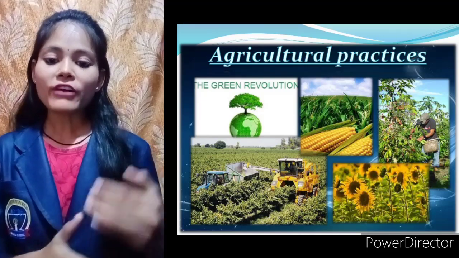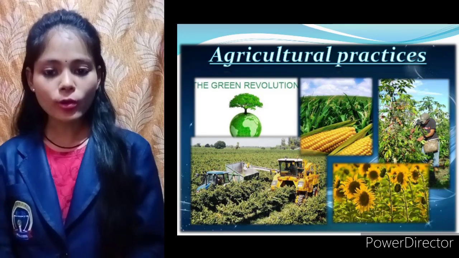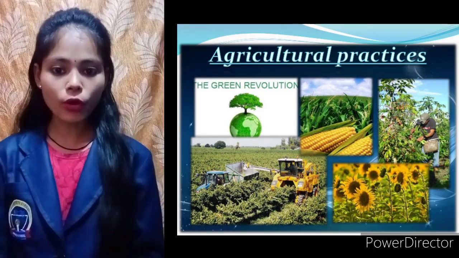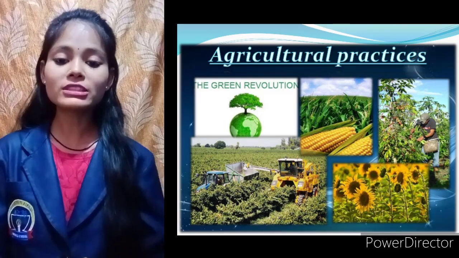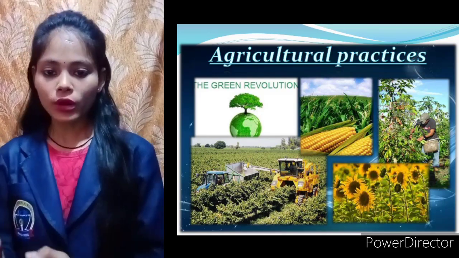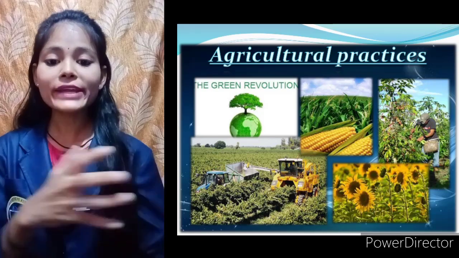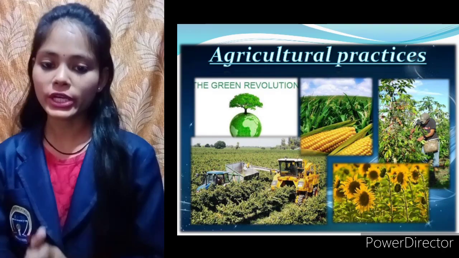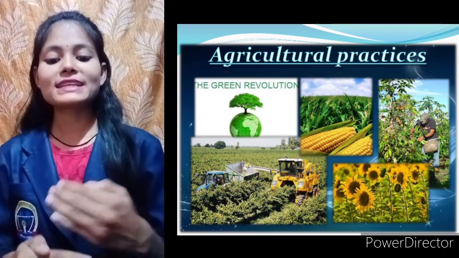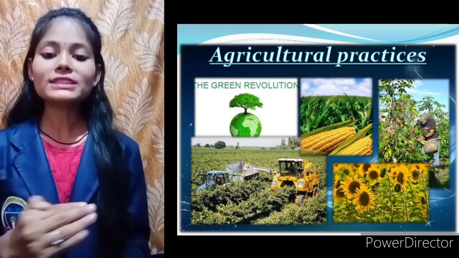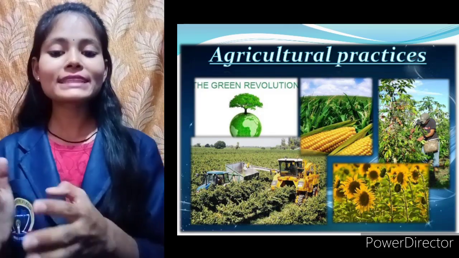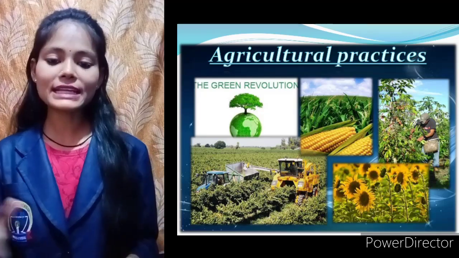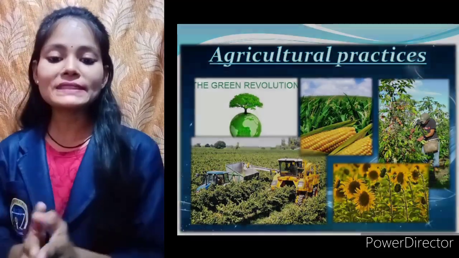So before growing a crop, farmers keep everything in mind: how to grow crops, in which season and at which time to grow them, then after growing how to take care of them, how to produce them and how to store them. These are the practices which farmers keep in mind before growing any kind of crop. Now first let us talk on the basis of season.